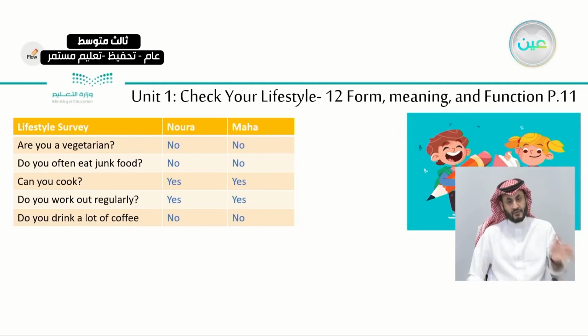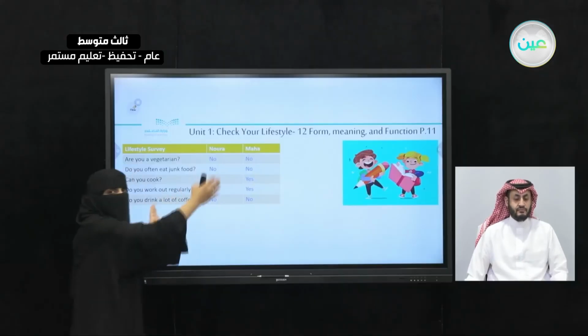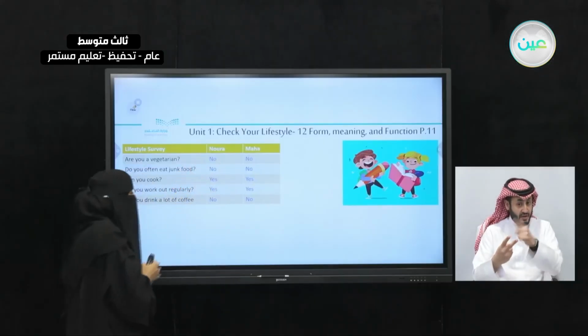Now look at your book. You have a table in front of you, okay? You have a table. It's a lifestyle survey. You have three names, Noura, Maha, and Badriya, if I remember correctly. So we have three girls here, okay? And we have these questions. Are you a vegetarian? So for the first part, A, we will only focus on two. We will focus on Noura and Maha. We don't look at the other. We only focus on the two columns here.